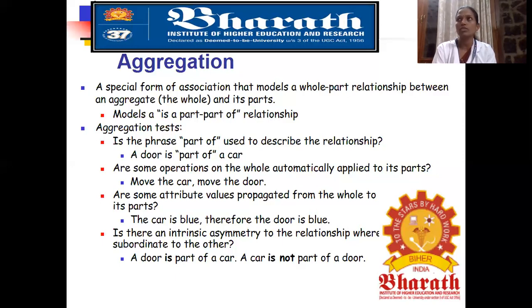Are some operations on the whole automatically applied to its parts? Move the car, move the door. Are some attribute values propagated from the whole to its parts? The car is blue, therefore the door is blue. Is there an intrinsic asymmetry to the relationship, where one is subordinate to the other? A door is part of the car, a car is not part of the door.